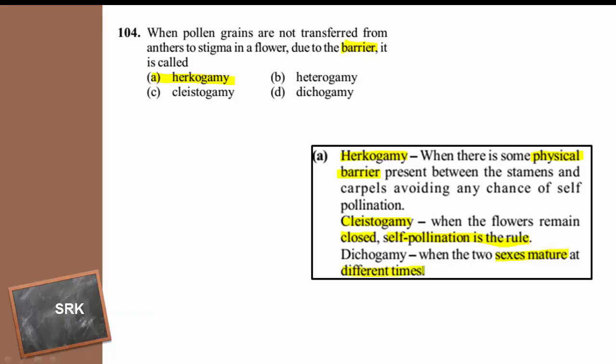It is protandry and protogyny. If the androecium attains maturity first before the gynoecium, it is protandry. In protogyny, the gynoecium attains maturity before the androecium attains maturity. So dichogamy is also supporting cross pollination. It is preventing self pollination. But here the question is with respect to a barrier. Therefore the answer is hercogamy.